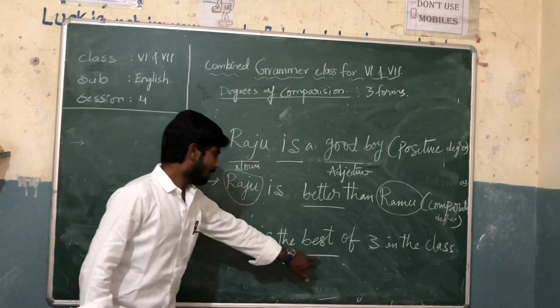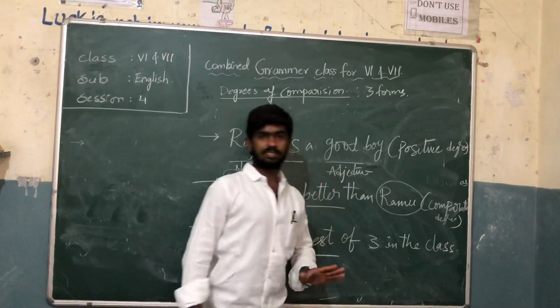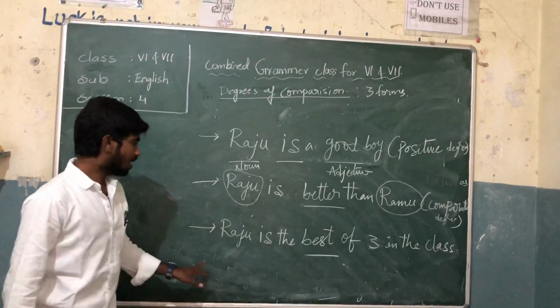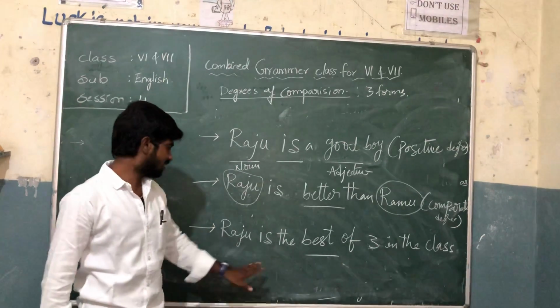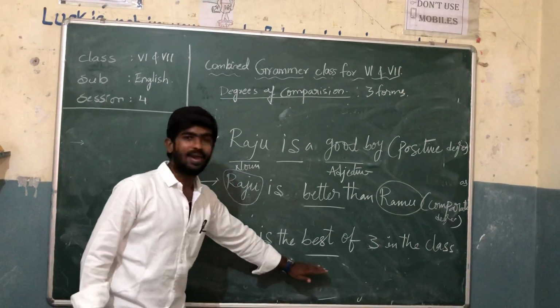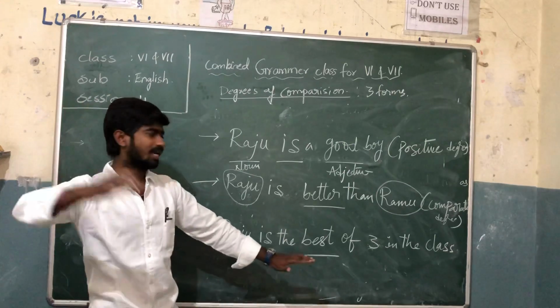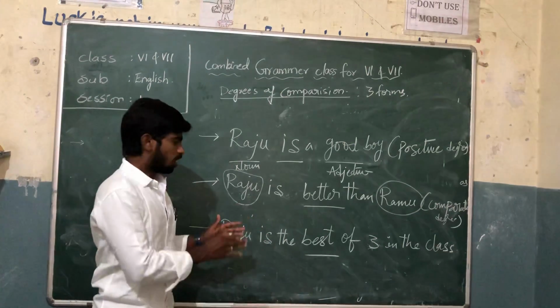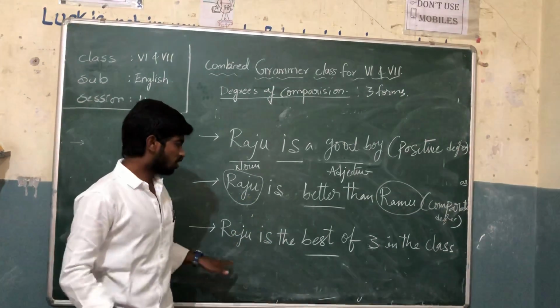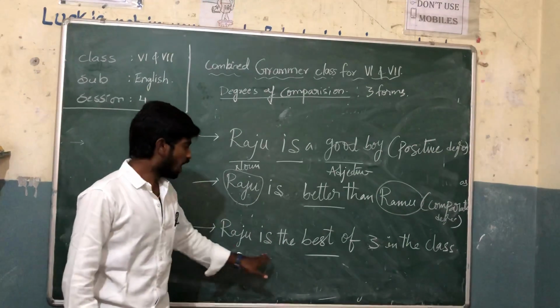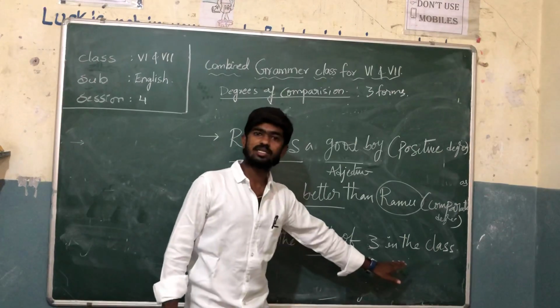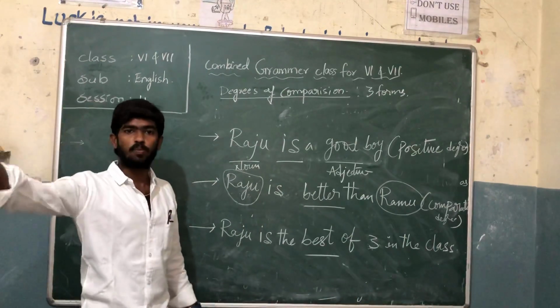Raju is the best of three in the class. So in this third statement, what are we discussing? We are comparing three persons in the class. For example, Raju, Ramu, and Hari are there. Among these three persons, we are telling about only Raju. Raju is the best of three in the class. So we are comparing with more than two persons.